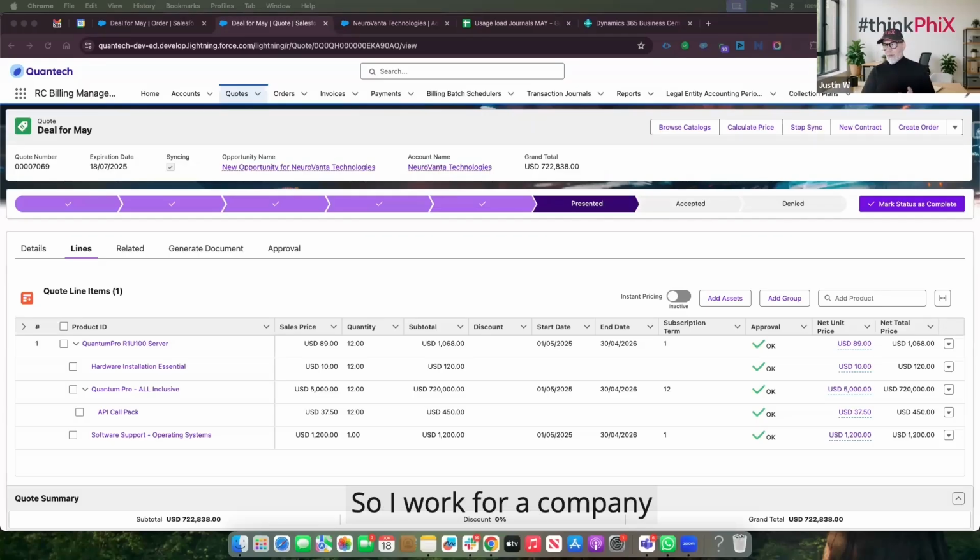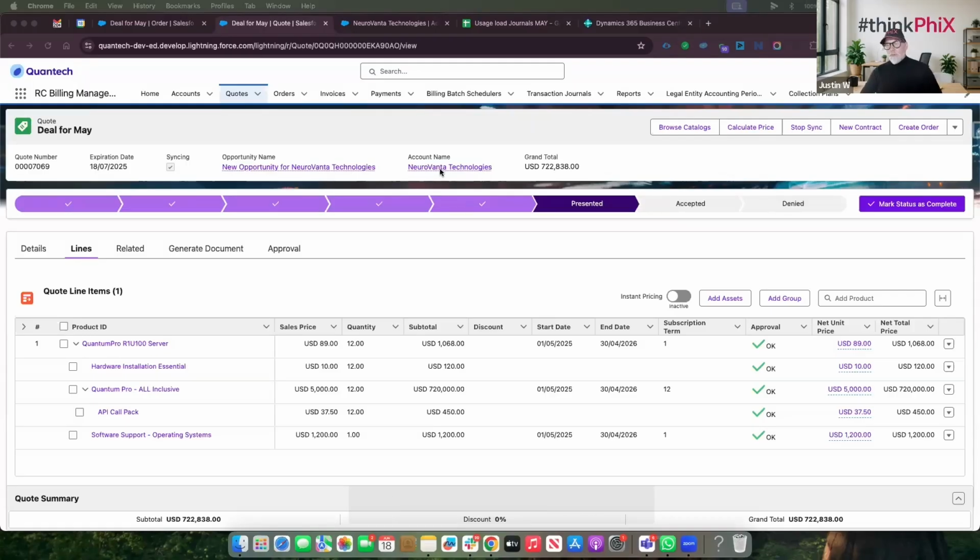So I work for a company called Quantec, and what we do is we sell servers and all of the great things that come along with servers, the storage. And I'm working with a customer. My customer is Neurovata Technologies. They deal with all of the great AI agents and building some products around the AI.